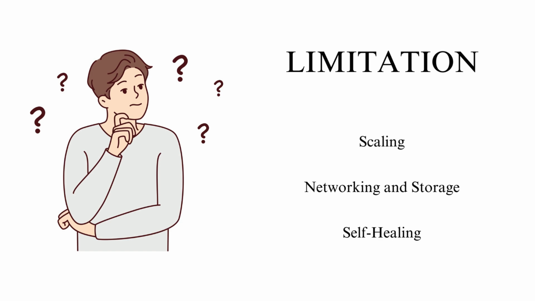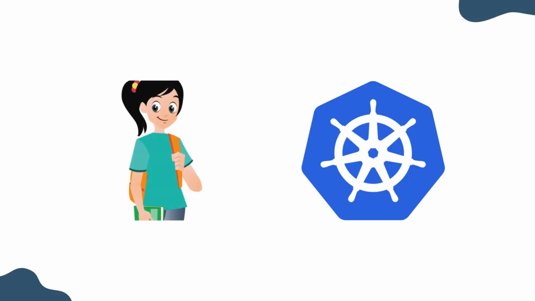This is where Kubernetes comes in. Kubernetes is an open source platform designed to automate the deployment and scaling of applications. It builds on Docker's containerization capabilities and also addresses the Docker limitations. In the upcoming lessons, I will talk about Kubernetes and its advantages.